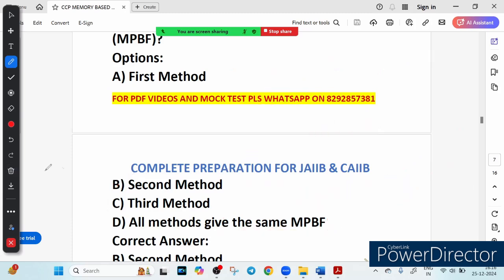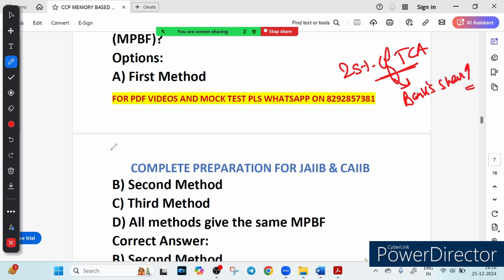So the question is, why does the second method give the highest MPVF? See, we have fixed the borrower contribution at 25% of total current asset. We have just fixed it in the second method. So the bank share increases. In this case, bank share will increase, and it allows for a larger loan compared to the other methods.